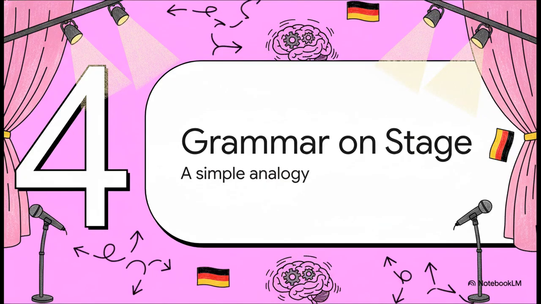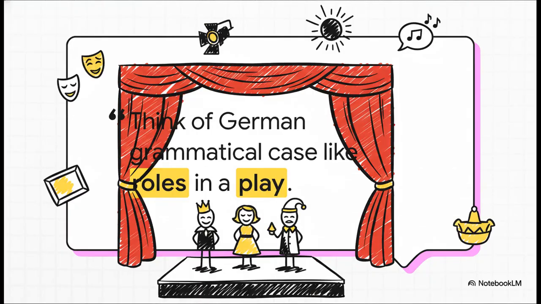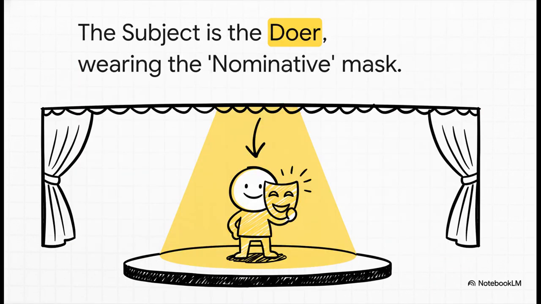Okay, I get it. This grammar stuff can still feel a bit abstract. So let's use a really simple analogy to make this whole concept stick in your head for good. Let's call it grammar on stage. This is honestly a brilliant way to picture it. Just imagine your sentence is a little play. The words are your actors, and the grammatical case tells them what role they're playing and which costume or mask they need to wear. So in our little play, the subject gets to wear the doer mask. The official name for this role, by the way, is the nominative case. In our example, ich is the doer, the star of the show who kicks off the action.